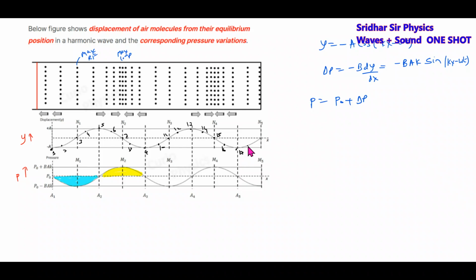Okay, these are the layers. Now, which all are having compression? Those layers where pressure is more than P naught. 6, 7, 8 are the compression. This everything is compression.